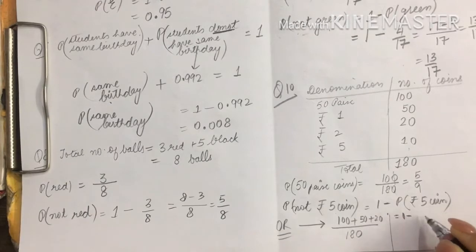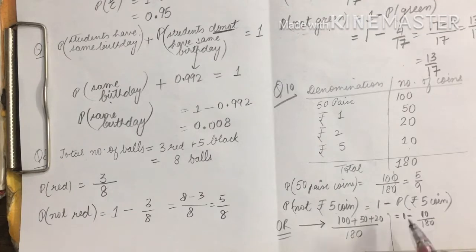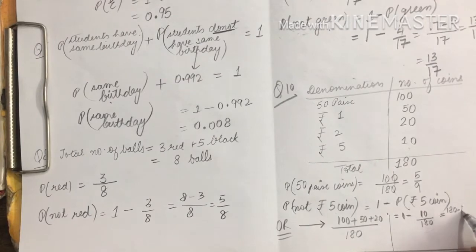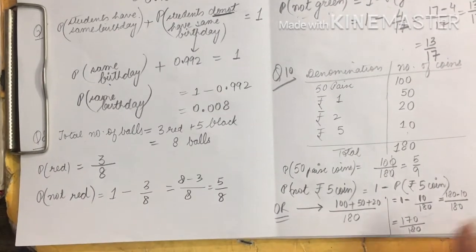Let's see what the answer comes out to be if we were using this. So this would be 1 minus 10 over 180, the probability of getting 5 rupee coins. Out of 180 coins, there are 10 coins of 5 rupees. The probability of getting 5 rupee coins will be 10 over 180. We want the probability of not getting 5 rupee coins. So we will subtract this probability from 1 and the answer would still be the same. This will also be 180 minus 10 over 180. In either case, the answer is 170 over 180. So you can do any of the two methods.